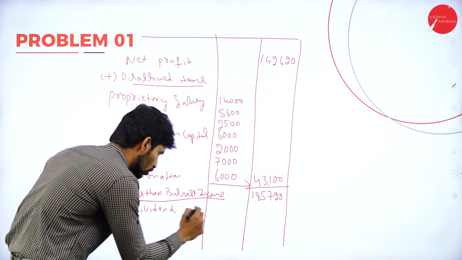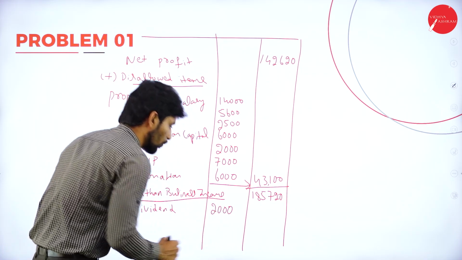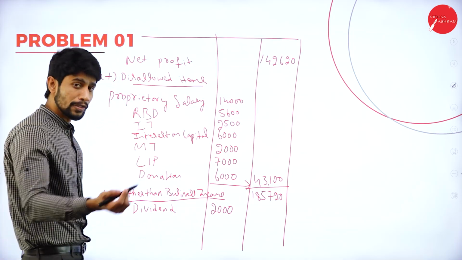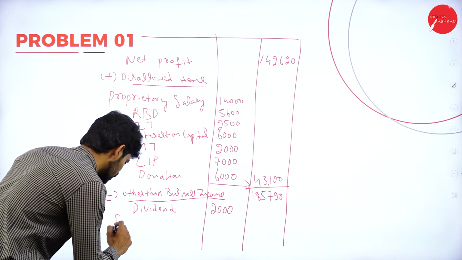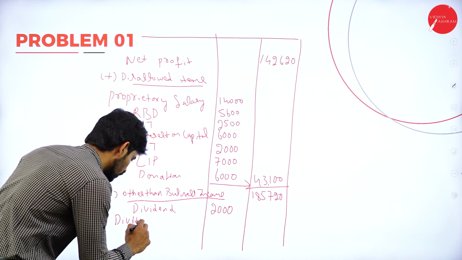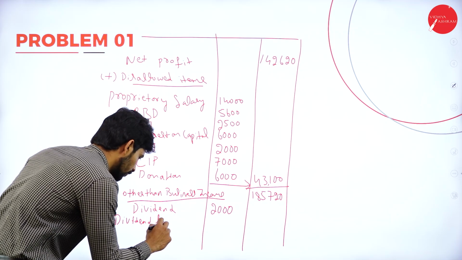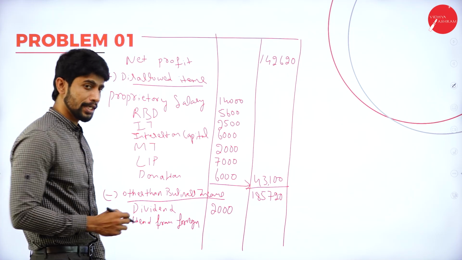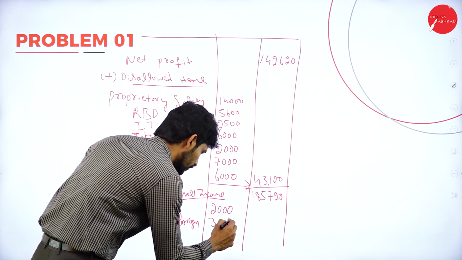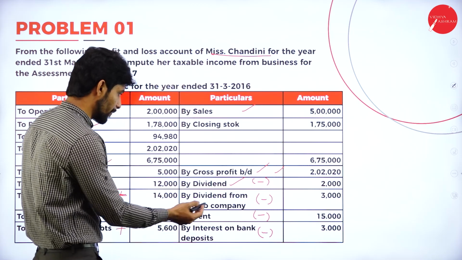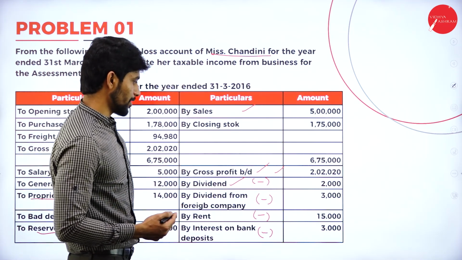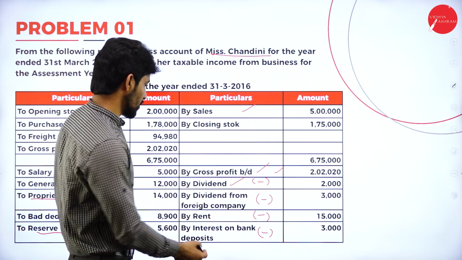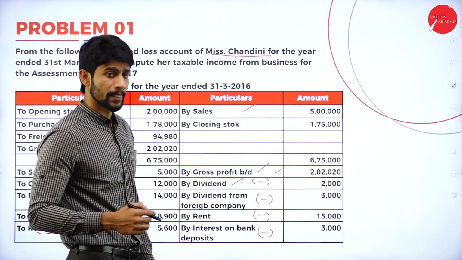Dividend of rupees 2,000. Next, we also have dividend from foreign company of rupees 3,000. It is also not relating to business. So dividend from foreign company, rupees 3,000. Next, we also have rent, that means the rent received for your house property, rupees 15,000, and interest on bank deposit of 3,000.